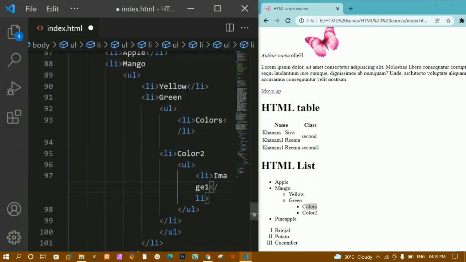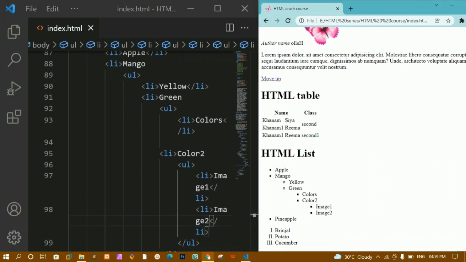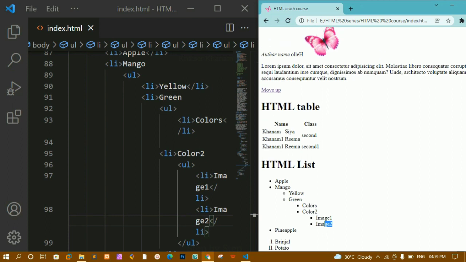Below this I'm just going to write image2. I'll just copy this one and here I'm going to paste. Now inside this I'm just going to write image2. I'll refresh this one. Okay, now these squares will keep on continuing if I nest this image2. This is how we are going to create a nested list. If you are having multiple data inside that list, we can just nest the list.